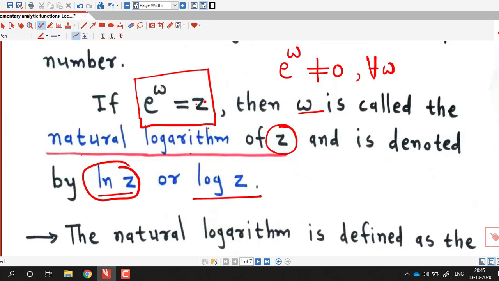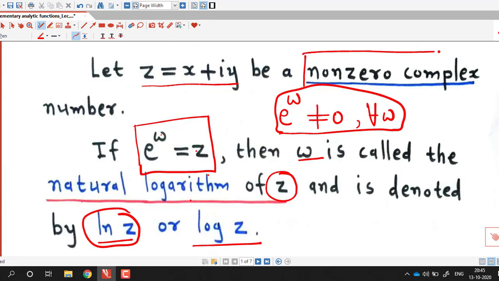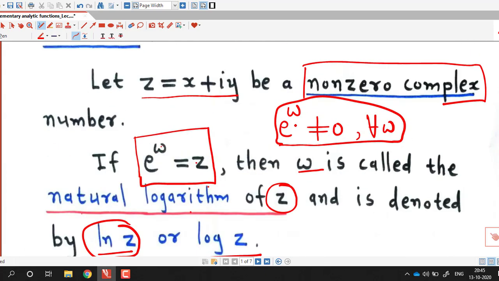So this is the reason why we started with non-zero complex number, because e raised to w is non-zero for any complex number. Therefore we can define logarithm of non-zero complex numbers only. Now we try to find out the formula for logarithm of complex number z using this definition.